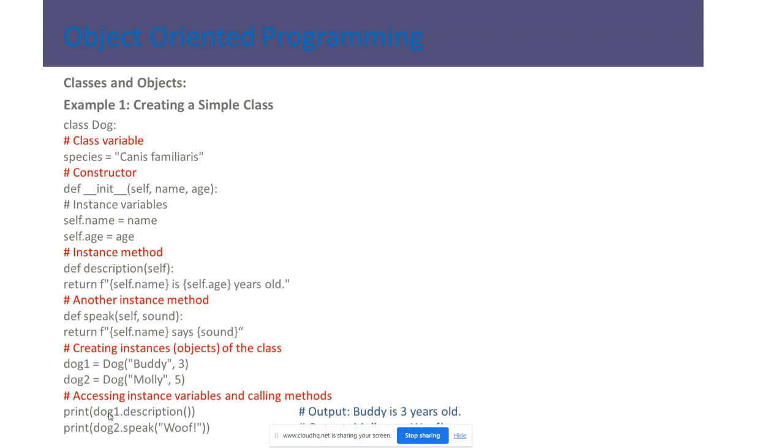Now we are calling dog1 as Dog buddy comma 3. We go to the Dog class, and there we give buddy and the age. In the description we are printing, and the output of this one is Buddy is 3 years old. And dog2 speak, here woof will come. And in that, Mule and 5 are sent there, and those values are printed here. Mule says oof.